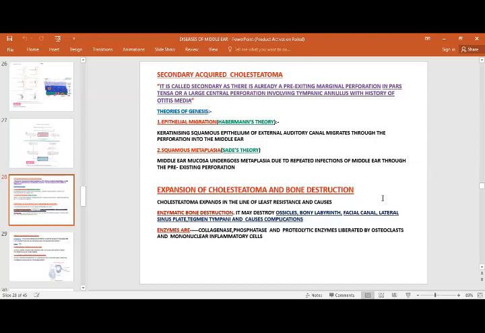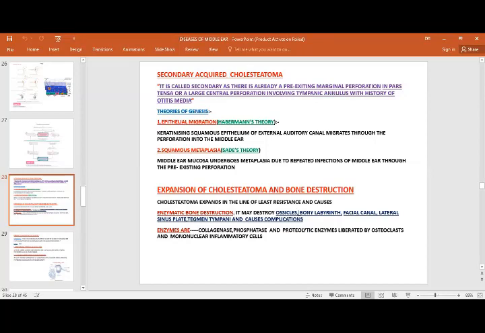So, what is the hallmark of cholesteatoma? The hallmark of cholesteatoma is its bone eroding or bone destruction capacity, because the cholesteatoma expands along the line of least resistance with enzymatic bone dissolution. The enzymes present, or the organisms, are the cause for the bone destruction.